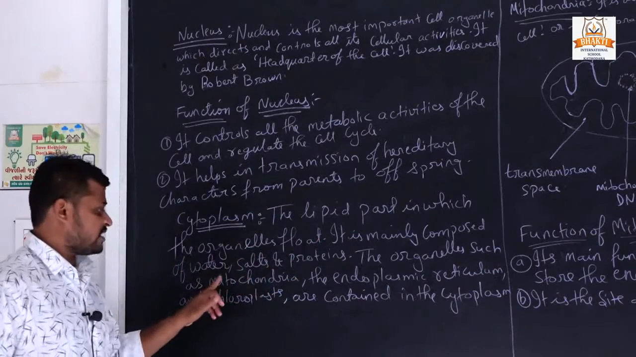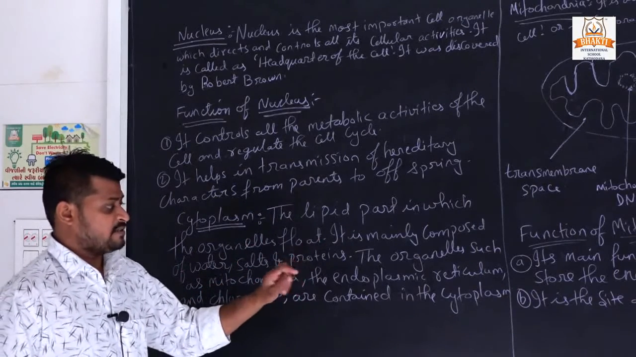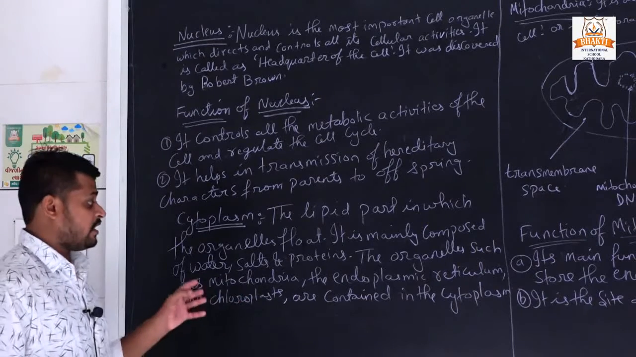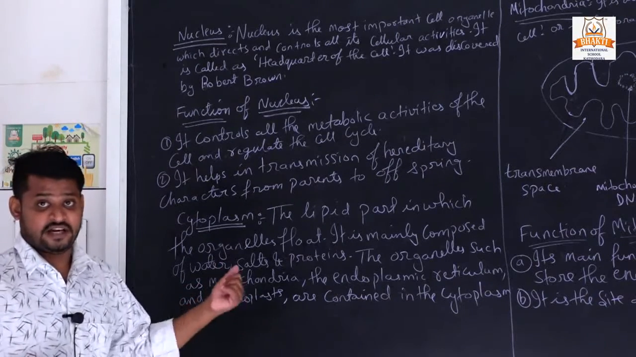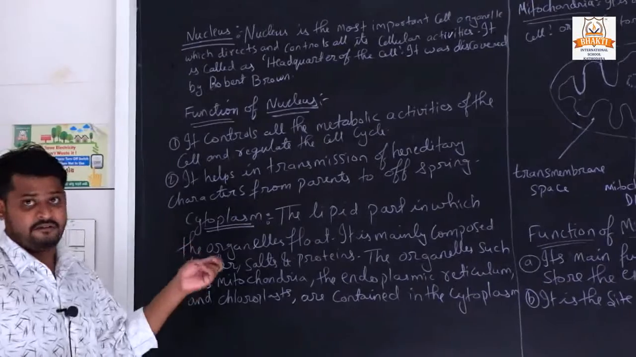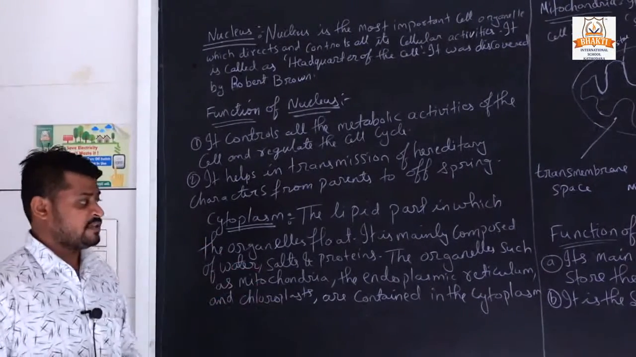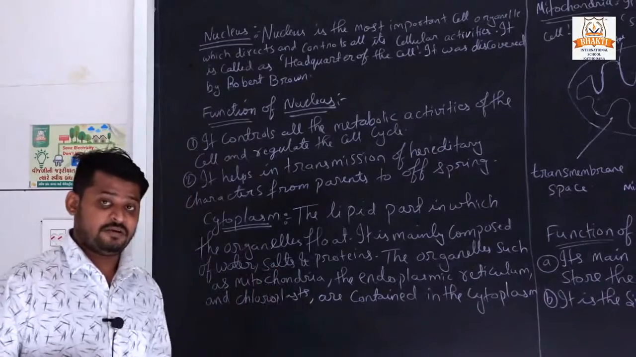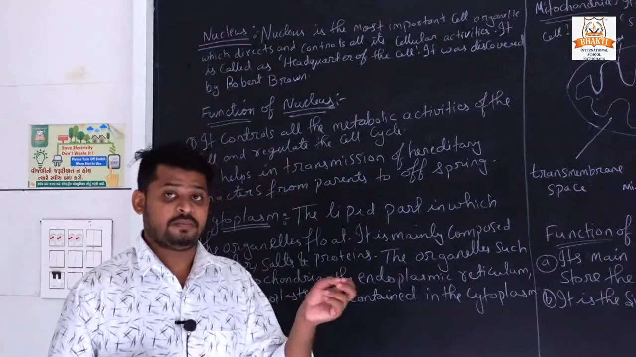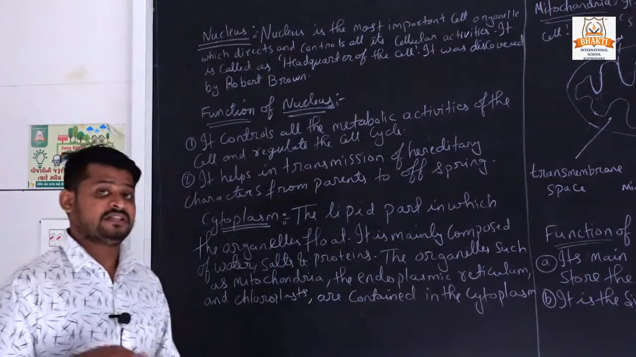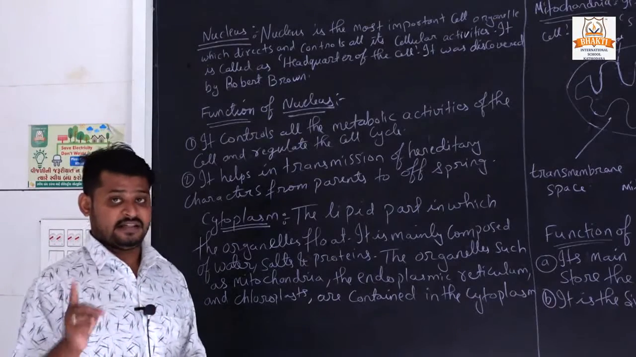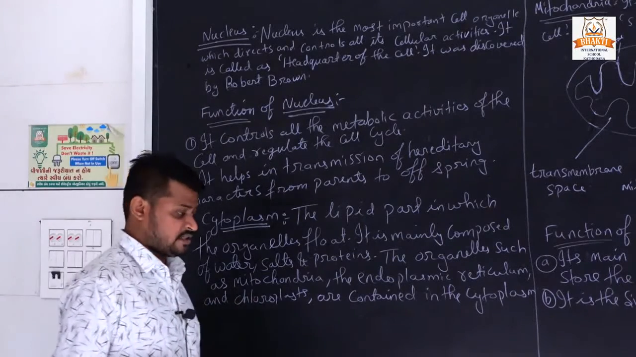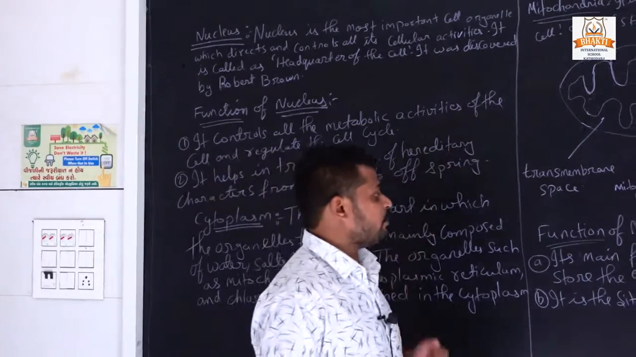Organelles such as mitochondria, endoplasmic reticulum and chloroplast are all contained in the cytoplasm. These organelles are floating in the cytoplasm. We will study them one by one: mitochondria, endoplasmic reticulum. There are two types of endoplasmic reticulum: rough endoplasmic reticulum and smooth endoplasmic reticulum, and the short forms are RER and SER. RER for rough, SER for smooth. And chloroplast.